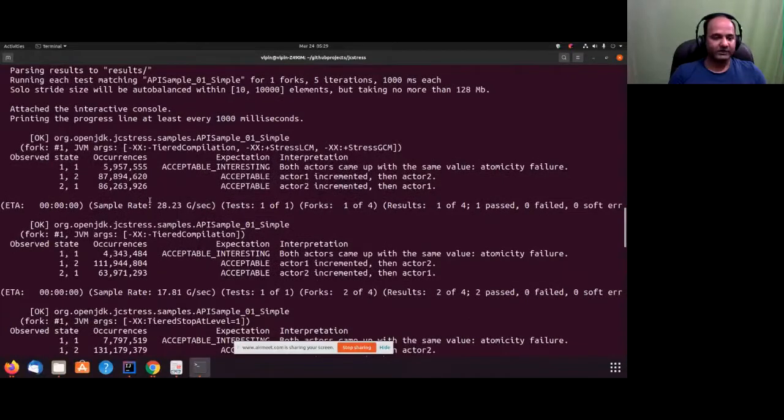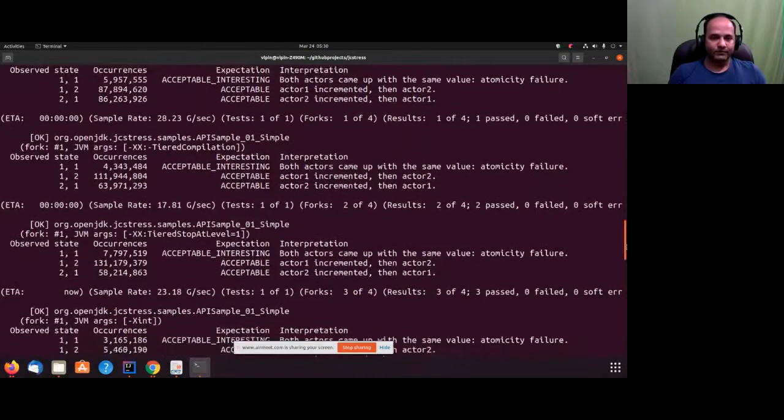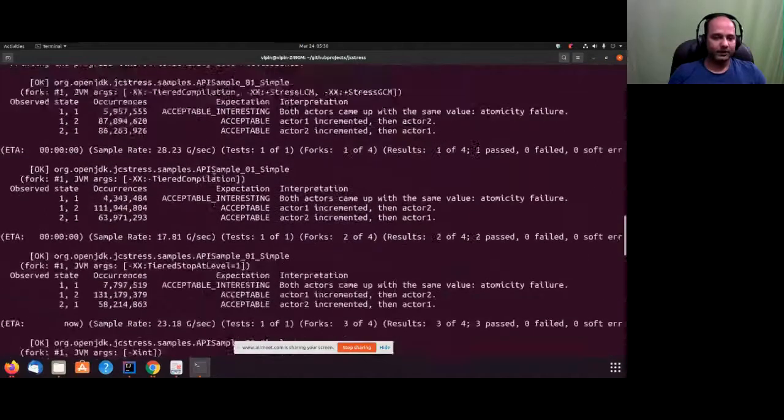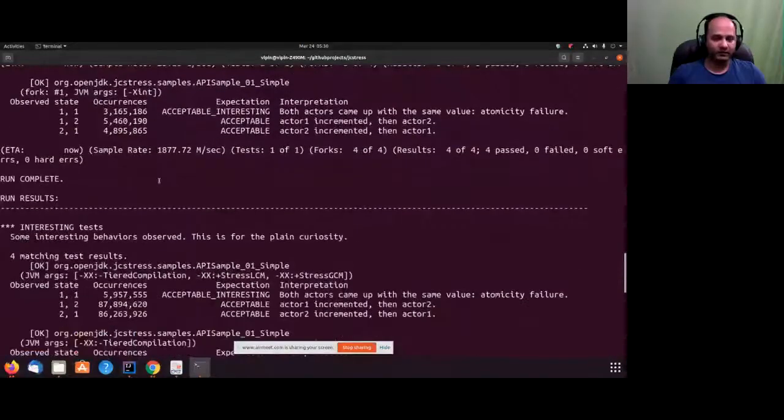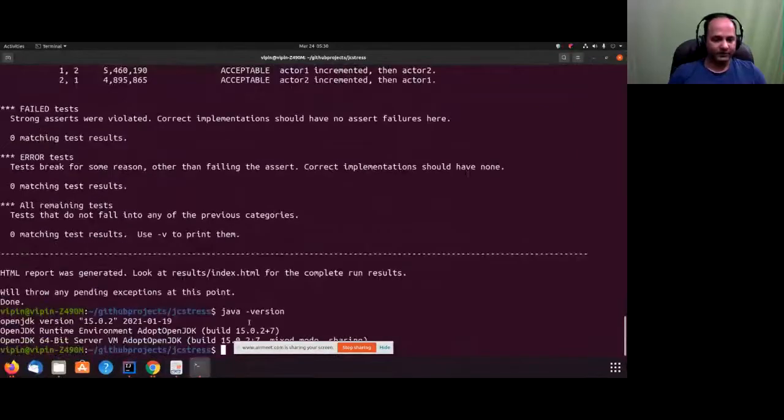These tests are specific to my machine, which is a Linux machine, Ubuntu distro, and the particular hardware. It depends on a lot of factors. So if you run this on a Windows machine, you may see different results on the basis of hardware. Okay, so this is the test. Then we have a couple of occurrences here. We'll see the complete result in our result.xml and index.html. So it has my result. Let me open this.